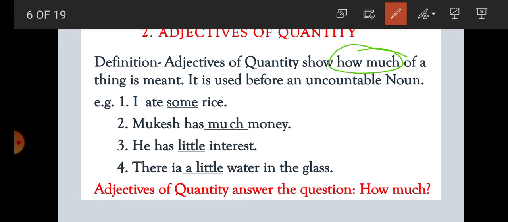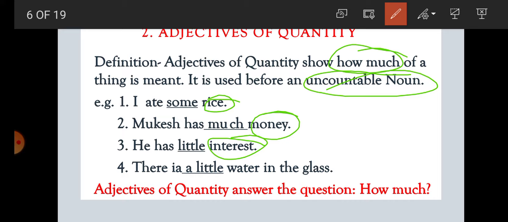It is used before an uncountable noun. Uncountable noun means the noun that we cannot count, we can measure it. For example, rice is an uncountable noun, money is uncountable, interest is uncountable, water is uncountable.